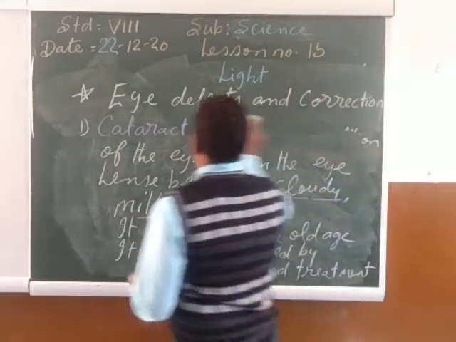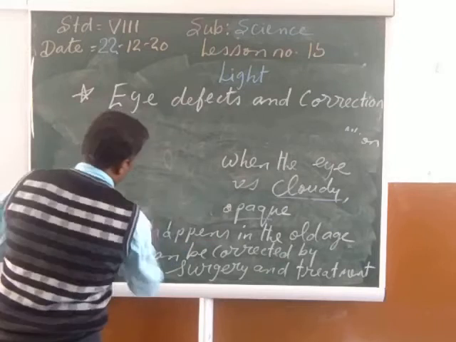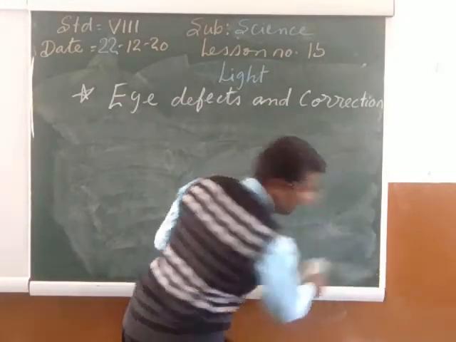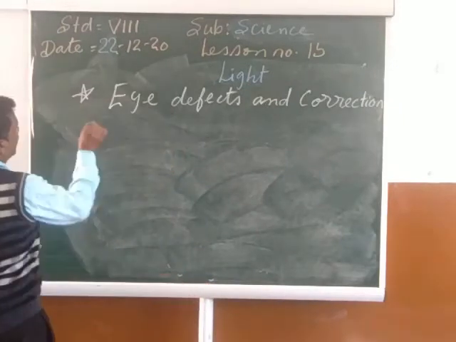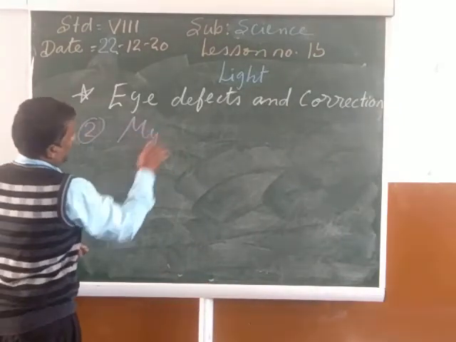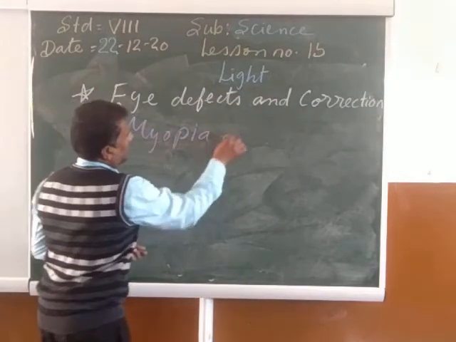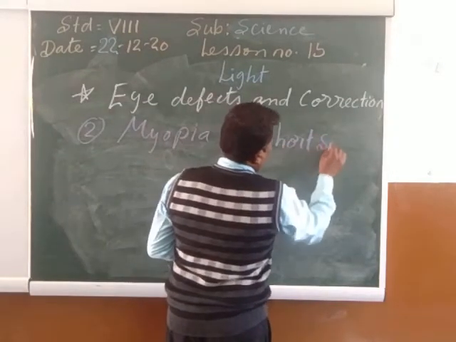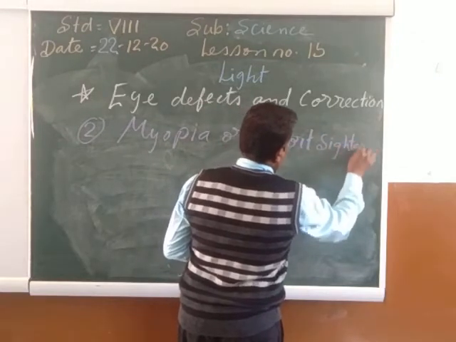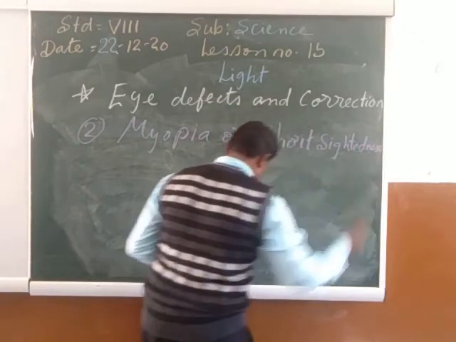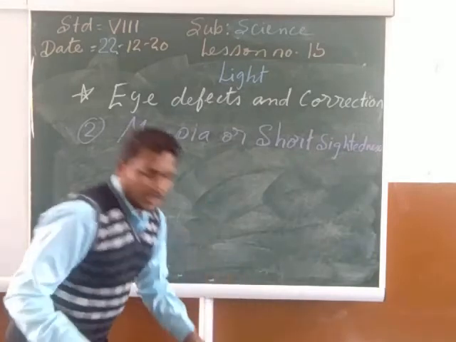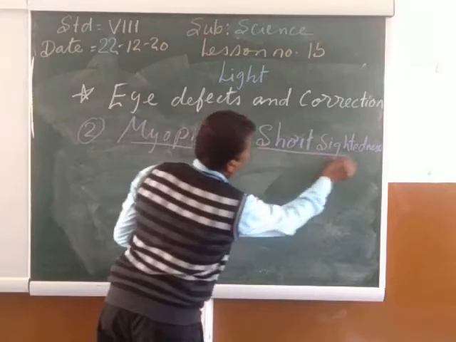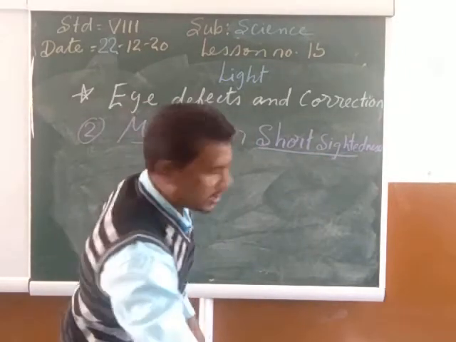Now the second type of the eye defect is the myopia. So listen very carefully, my child. The second type of defect is the myopia, or short-sightedness. The second type of the defect is, my children, the myopia, or the short-sightedness. What is myopia or short-sightedness?